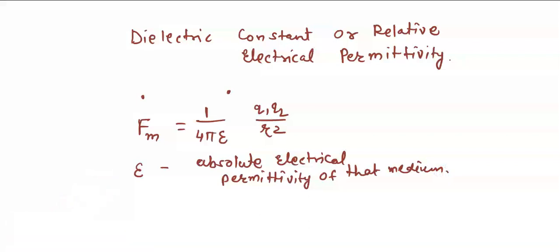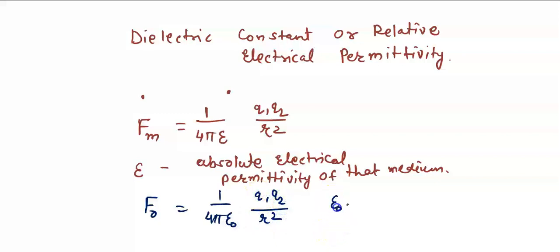Then comes the case when we keep them in vacuum or air. Suppose we kept these charges in air or vacuum. In that case we will be writing 1 upon 4 pi epsilon naught q1 q2 upon r square, correct?